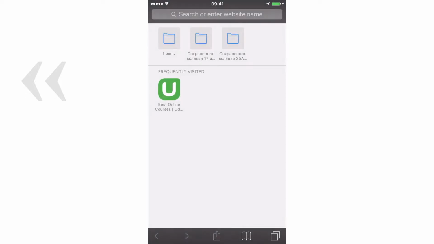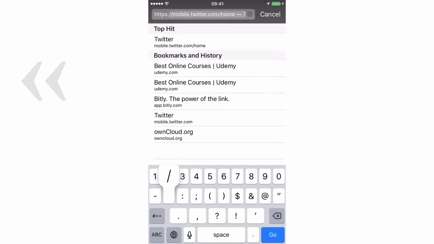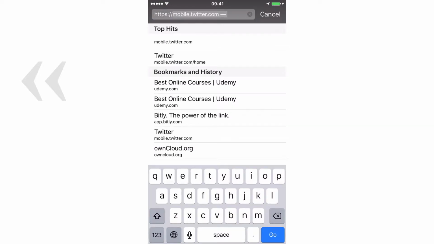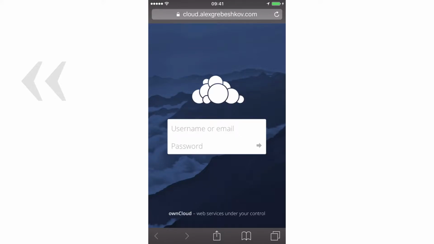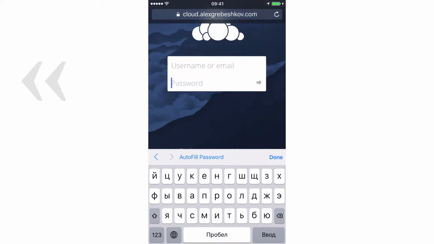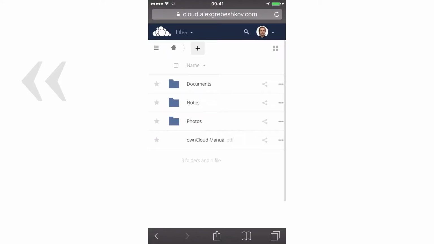To connect to your own cloud server via your mobile browser, you just go to the address of your web interface. You input your credentials and you find yourself inside the Files application.